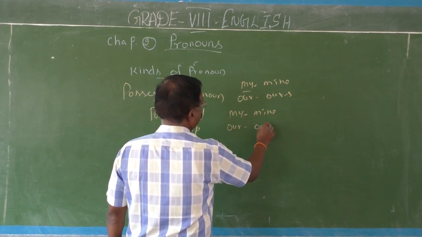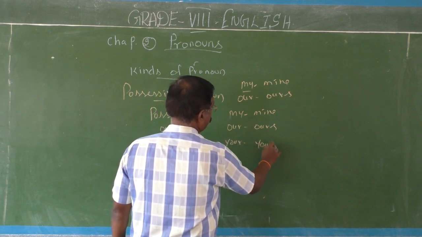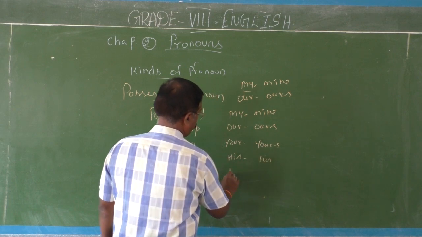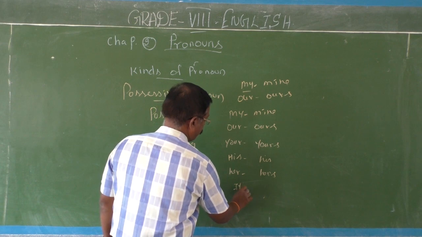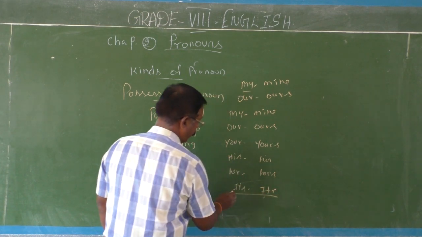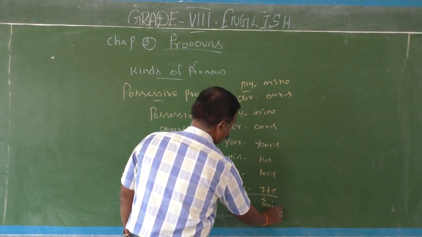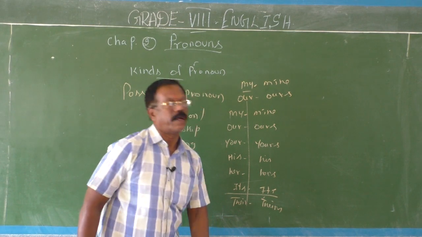Our, ours. Your, yours. His, his. Her, hers. It's, both forms are the same. Their, theirs. So they are called possessive adjectives, and they are called possessive pronouns.